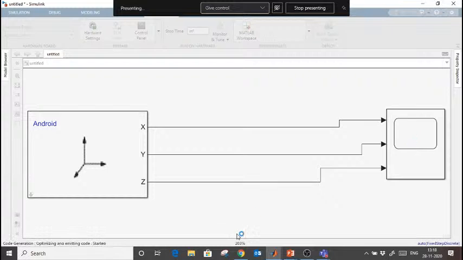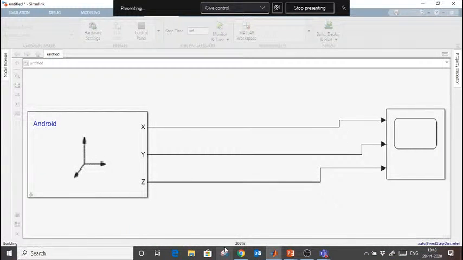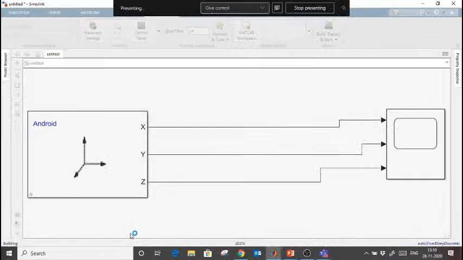So you see that it is generating the code, and it is optimizing and emitting the code. Now it is building, deployment is started. So now what it will do, it will generate the embedded code, C++ code, and that code will be automatically deployed there. So even if I'm talking about Java, if I'm talking about Android, everything is written in the embedded code. Okay. So soon it will start, so it will take a little time.